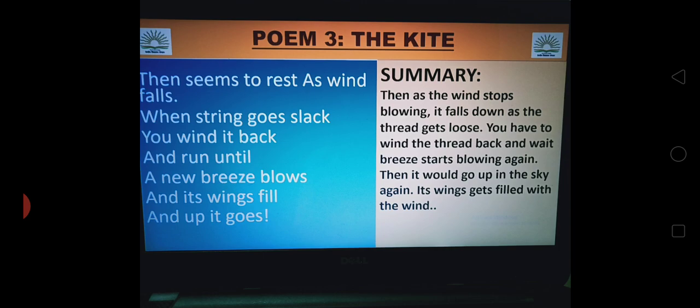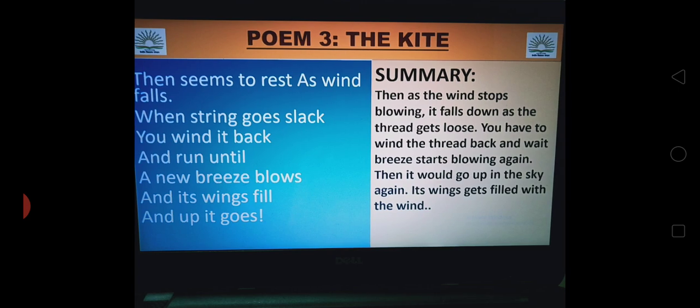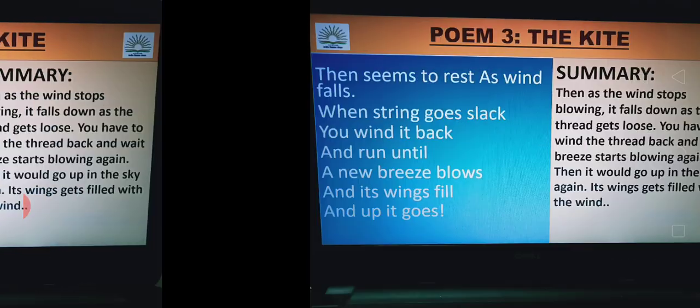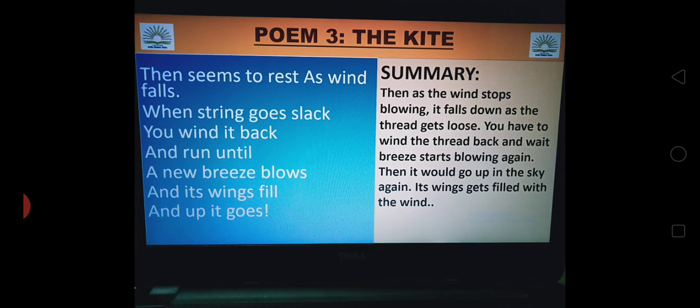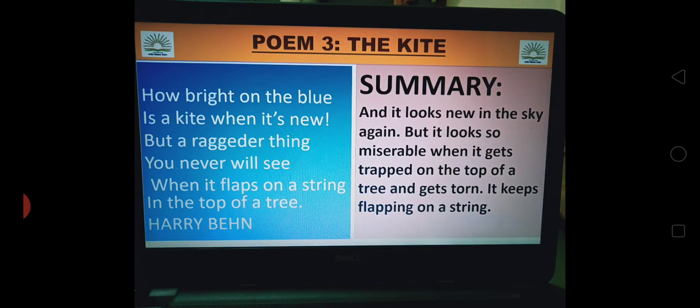When the new wind starts blowing, the wings of the kite, the right and left parts of the kite, which is made of paper, are just like its wings, and these parts get filled with the wind and it goes up smoothly, effortlessly. Then seems to rest as wind falls. When string goes slack, you wind it back and run until a new breeze blows and its wings fill and up it goes. How bright on the blue is a kite when it's new.